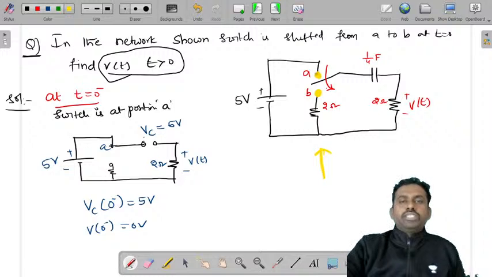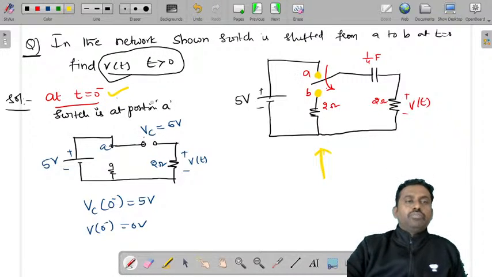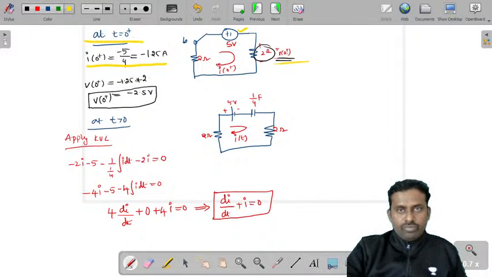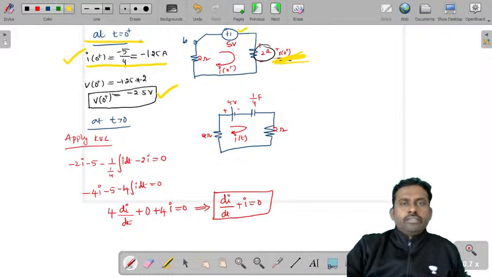Now when it is at position A, we have drawn t is equal to 0 minus. T is equal to 0 minus is at position A. Therefore, the capacitor, because it is charged, will act as an open circuit and it will be charged to 5 volts. And when this switch is moved to point B, the capacitor will act as a voltage source, and therefore we will find I of 0 plus and V of 0 plus voltage. This voltage we have found, V of 0 plus, and I of 0 plus.